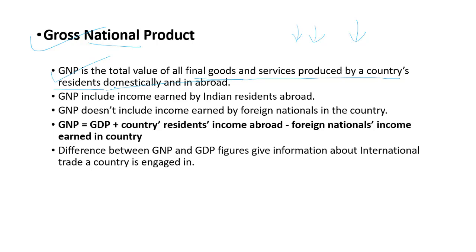Country's citizens are those who have citizenship of India, Indian passport, simple. So GNP includes income earned by Indian residents abroad. Just remember this, GNP doesn't include income earned by foreign nationals in a country. Obviously when Indian nationals are being talked about, somebody who belongs to USA but has been posted in India, his money will not be calculated. Okay, now GNP is GDP plus country's residents' income abroad minus foreign nationals' income earned in a country. This is what we have discussed.